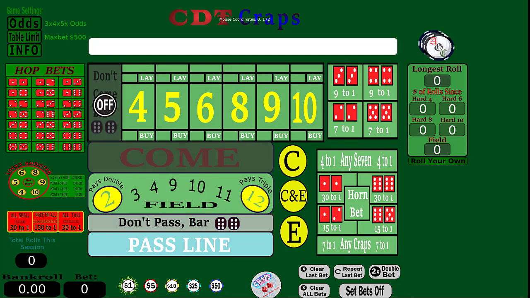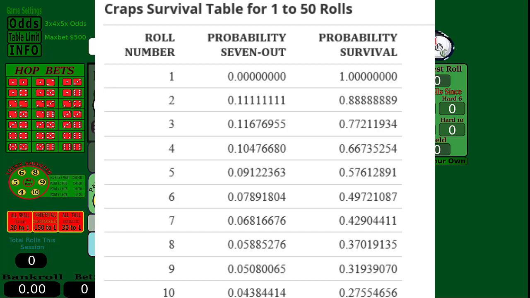So one of the things, and you can look at Wizard of Odds, he talks about the survival of, what are the odds of you lasting for 50 rolls? What are your odds after numbers? After 5 rolls, you have a 57% chance of making it to the 6th roll. After that, it goes down to 49, 42, 37. So also I'm wondering, do we play 5 hits and down?